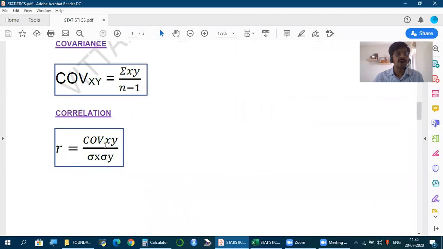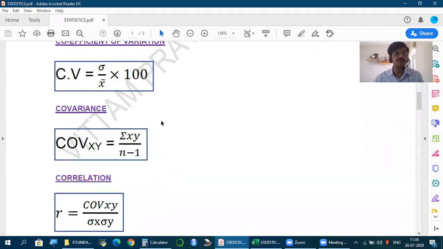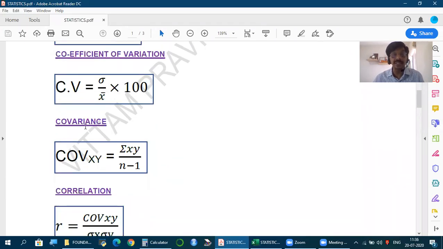This correlation is denoted by R. R is the symbol for correlation. And this is calculated using the formula COV XY by standard deviation of X into standard deviation of Y. Now, what is this COV XY? Friends, it is called covariance. And don't confuse this with coefficient of variation.